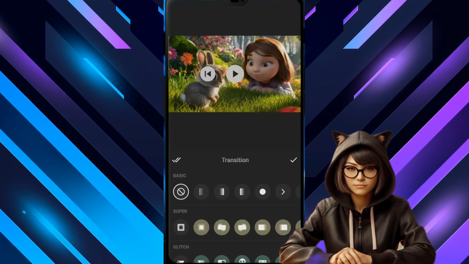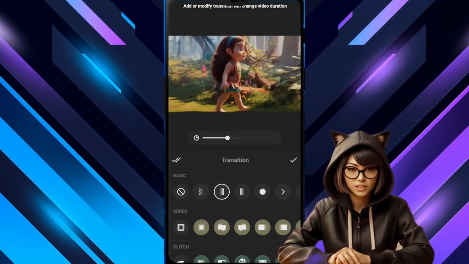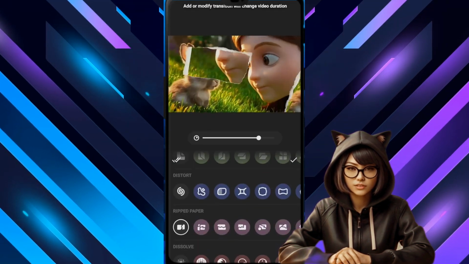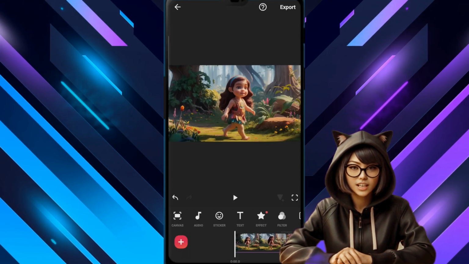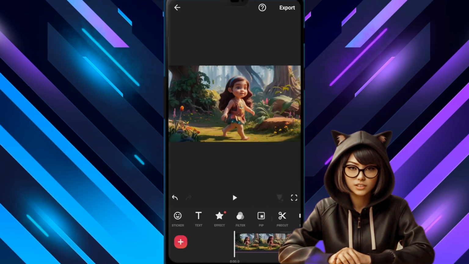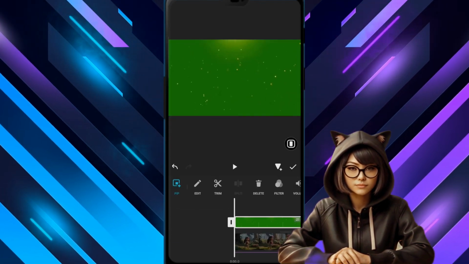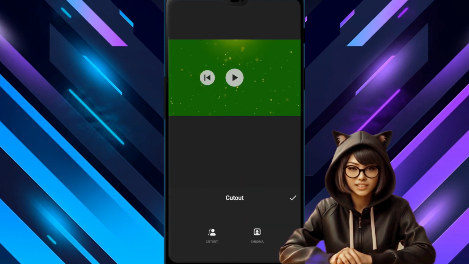Now, friends, the video looks quite good, but it's still missing something, so I will use a green screen effect. For this, we will tap on this option and take a green screen effect from our gallery. So, I have taken it here. Now, we will first fill the screen with it. After this, tap on this cutout option and tap on this option here, then slide this option a little bit here, and see, the green color is removed. Adjust it from here too, so now our effect is applied.